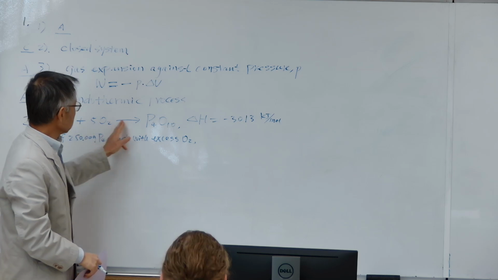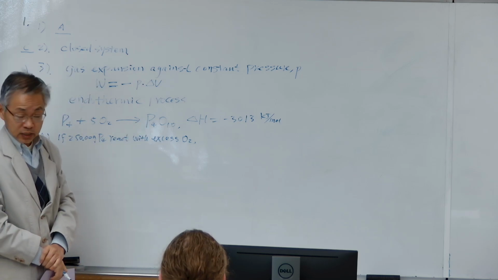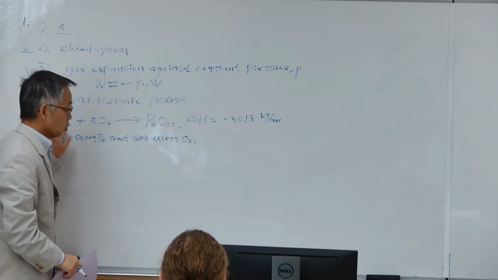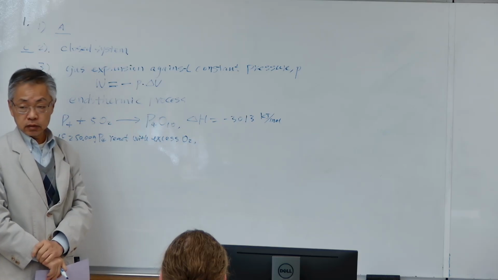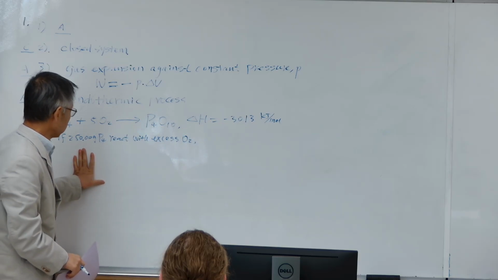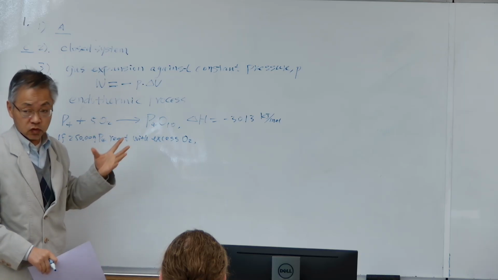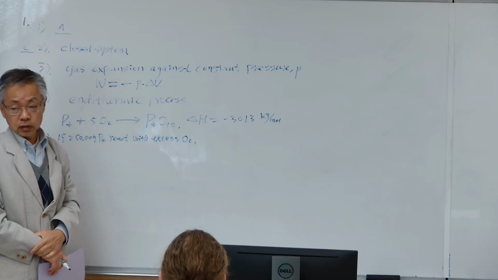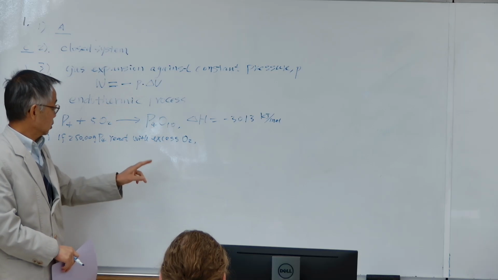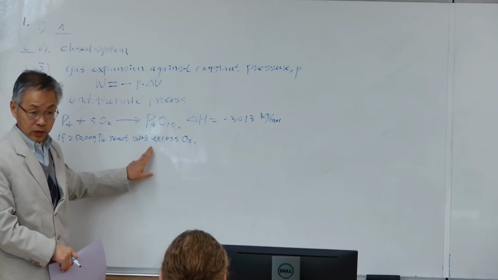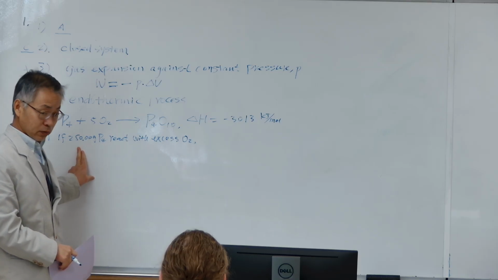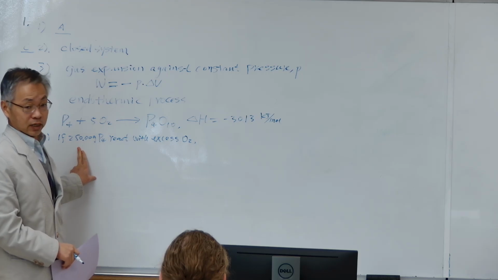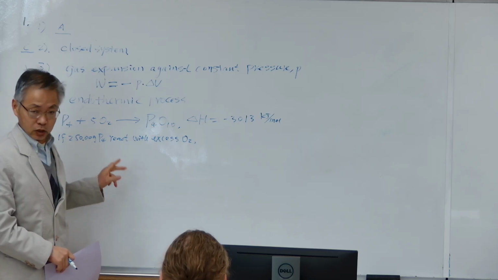Based on this equation, every 1 mole of P4 will release this amount of heat. And this is 250 grams of P4, so you need to convert to moles. With excess oxygen, this means P4 is limiting. In order to calculate anything, you need to use the limiting reagent, right?